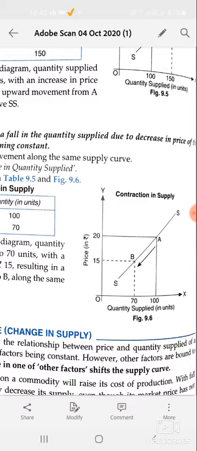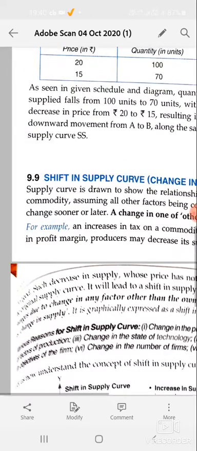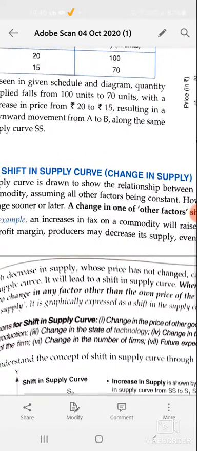This is a downward movement to the LHS, from point A to B, and it is called contraction of supply.